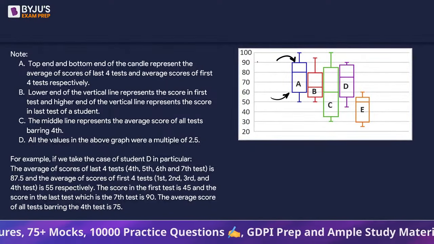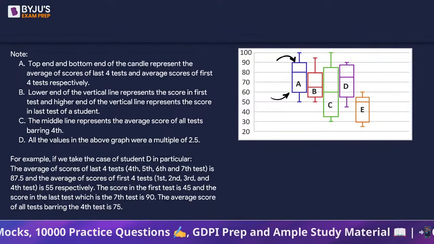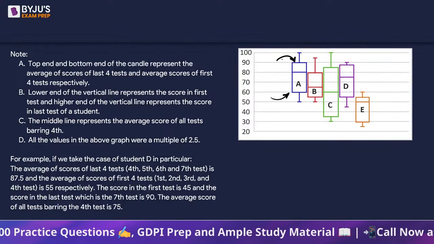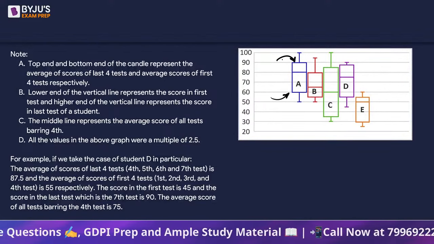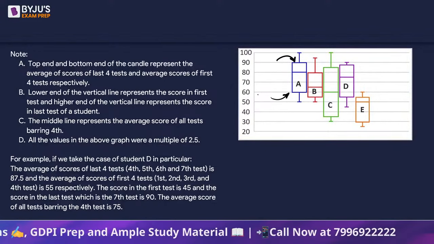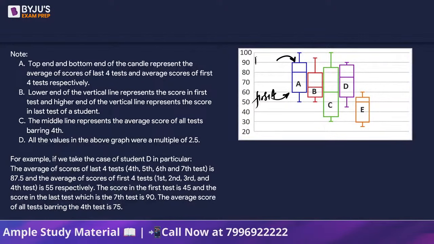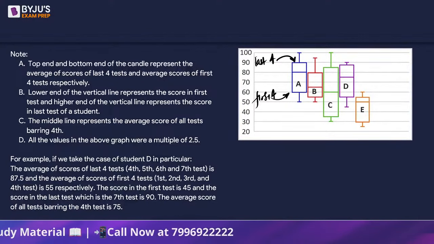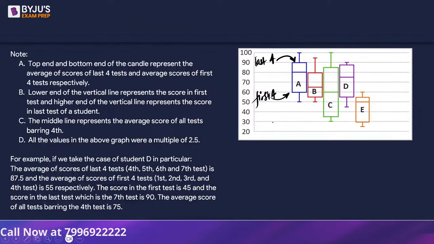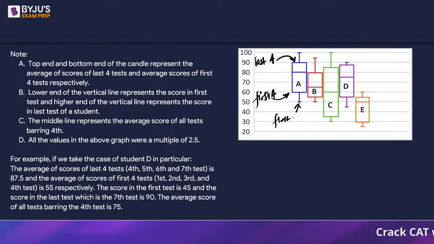Okay, this is a little reversed. Normally this should be the top 4. So bottom end talks about first 4 tests and the top end talks about last 4 tests. Okay. Lower end of the vertical line represents the score in the first test. This is the first test.